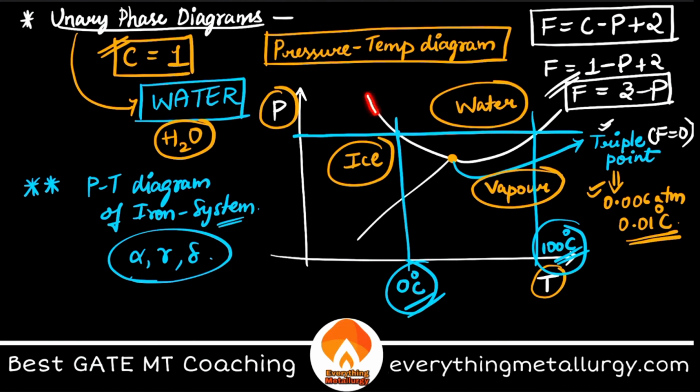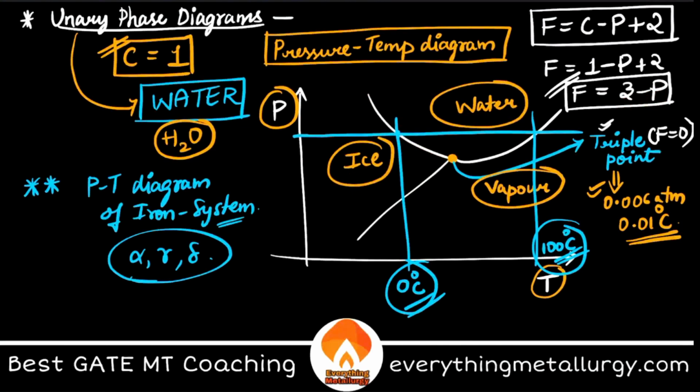That is what F equal to 0 means. Now also take this line over here. How many phases are in equilibrium? You have 2 phases in equilibrium, right? Ice and water, correct? So if you just put it here, 3 minus 2. Therefore, on these lines, F is equal to 1.